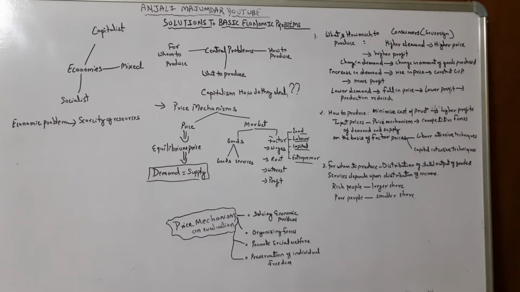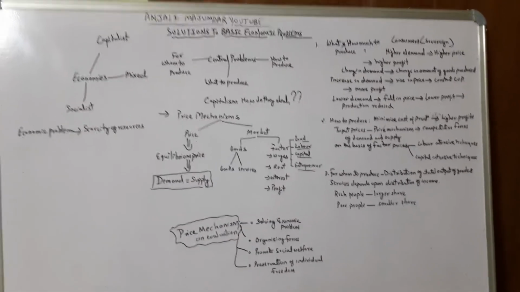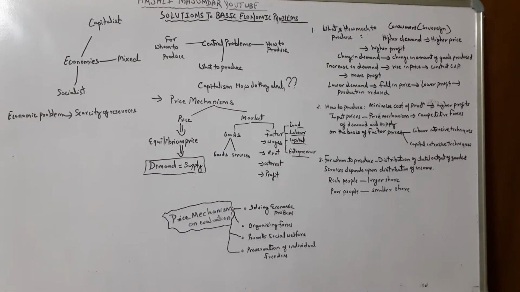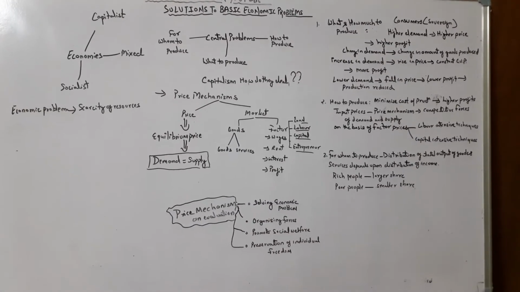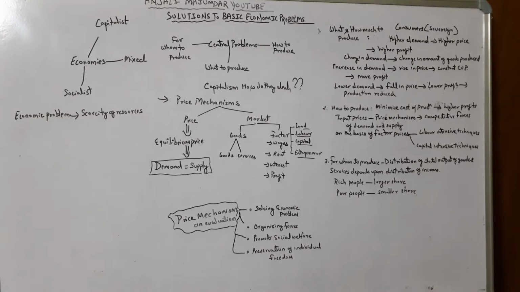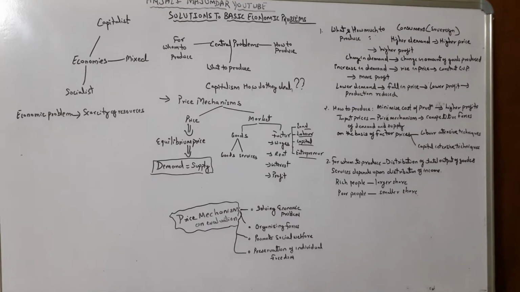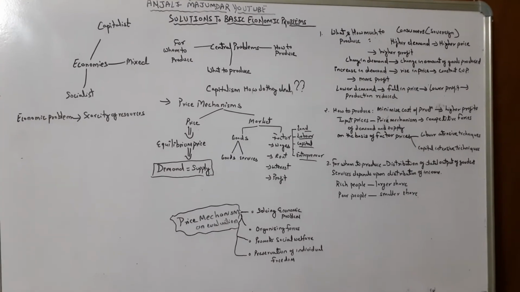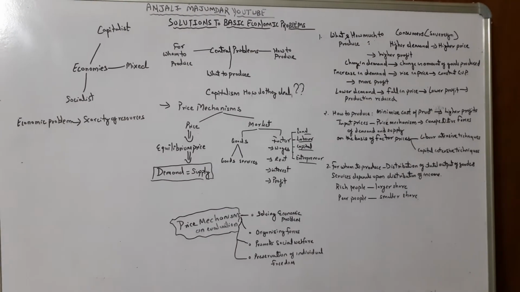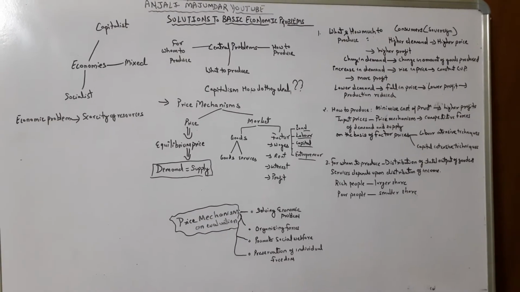Then there is the factor market. If you know the factors of production, how many factors of production do we have? Economics says we have four factors of production: land, labor, capital, and entrepreneur. So factor prices are nothing but the rewards paid for using these factors of production. For example, rent is paid for using land, wages are paid for using labor, interest is paid for investing capital, and profit is paid to the entrepreneur.